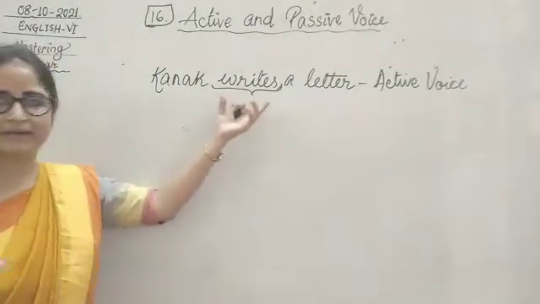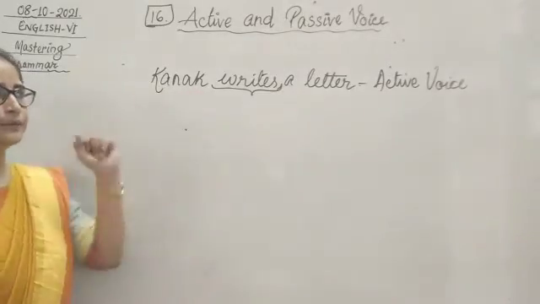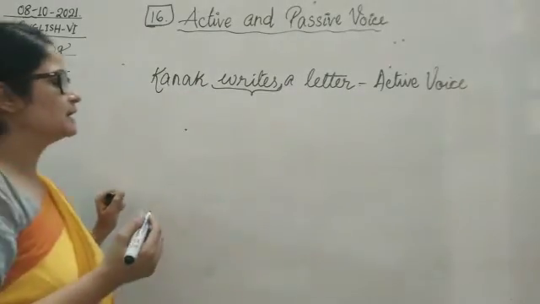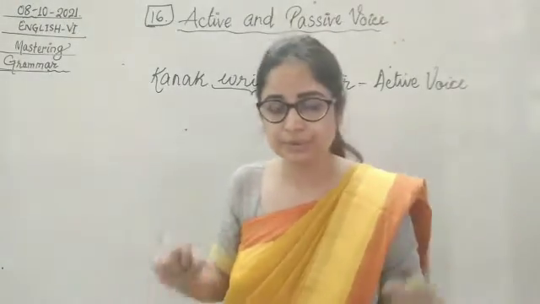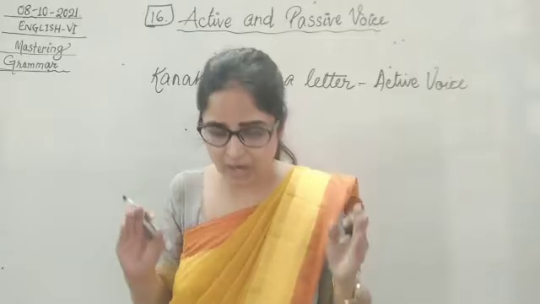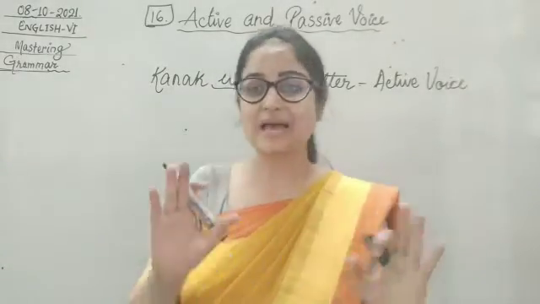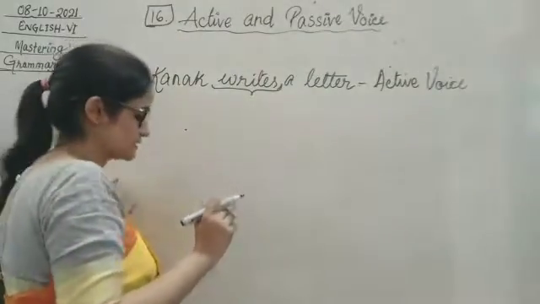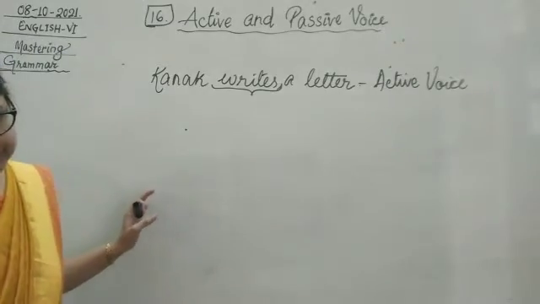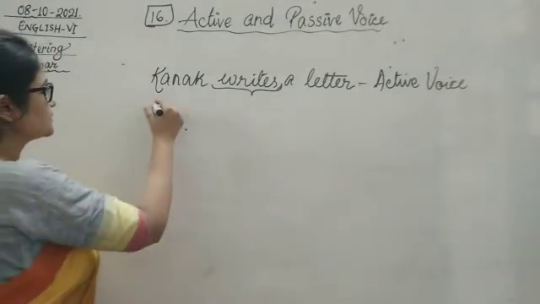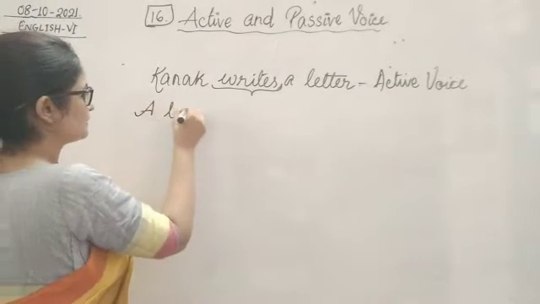Now, Kanak is only writing, so the subject writes, that means this Kanak is the doer. So this is an active voice. Now when I am going to change it into passive voice, what I am going to do? I have to see that we are writing the correct tense. So is has to stay because this is simple present, and we are going to use the third form of the verb. Okay. Now see here. So our letter will be coming in the beginning as our first rule.